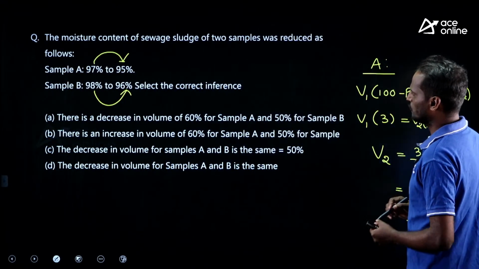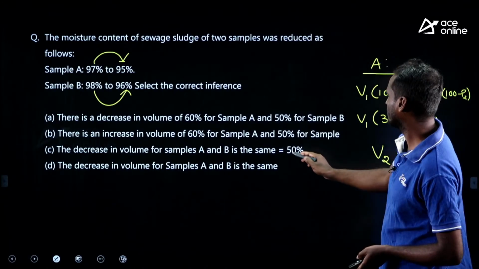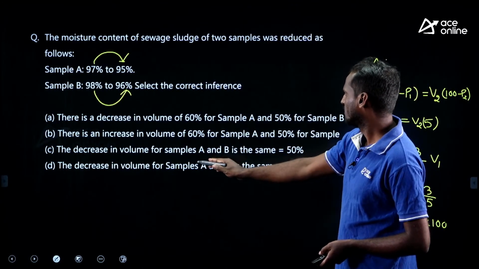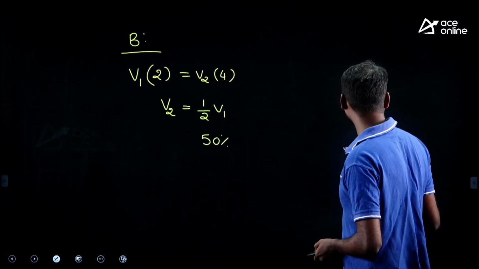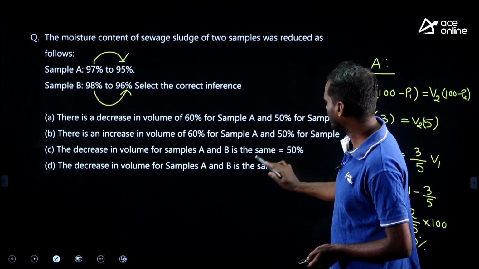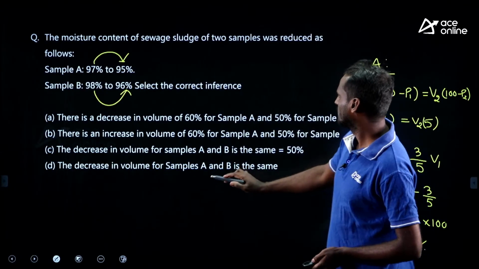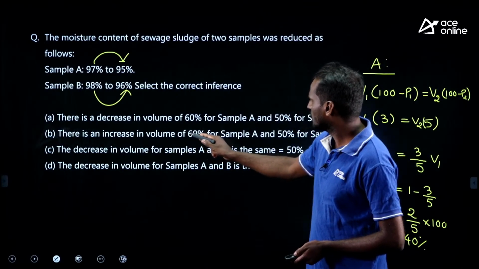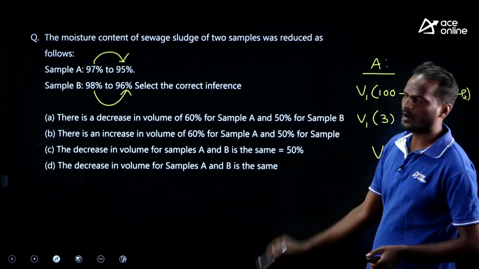Now the options: the decrease in volume for sample A is 40%. Here both are 50, wrong. 40 here, 50 here. Both are 50, wrong. Both are the same, also wrong. There is an increase in the volume of 60. No, no option is matching.